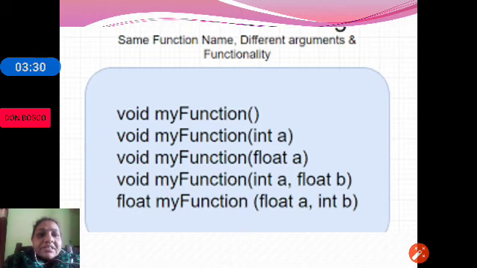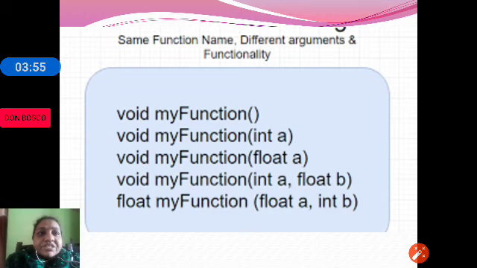The second takes one integer argument, and the third function takes one argument but the data type is float. Then we have 2 more functions, myfunction with one integer and one float, and one float and one integer. The order has been changed.